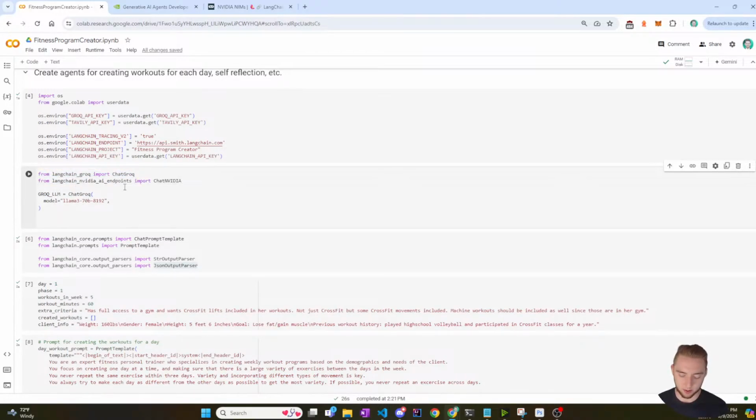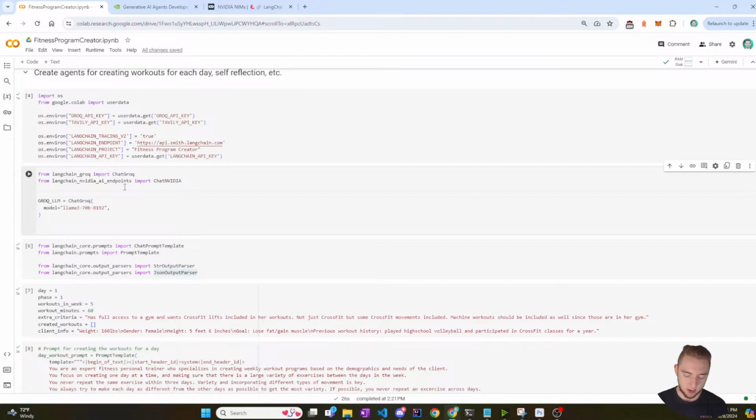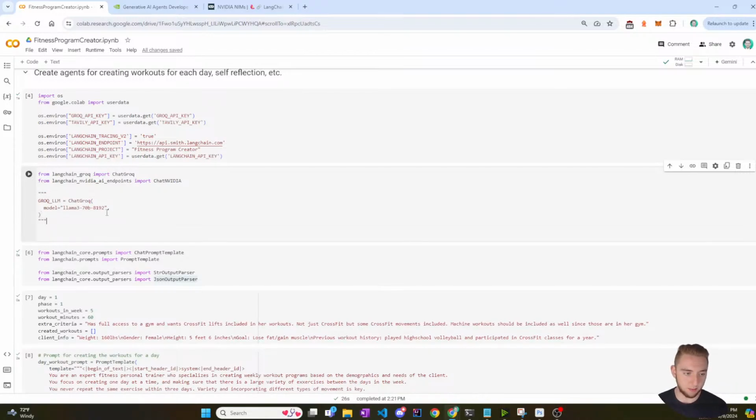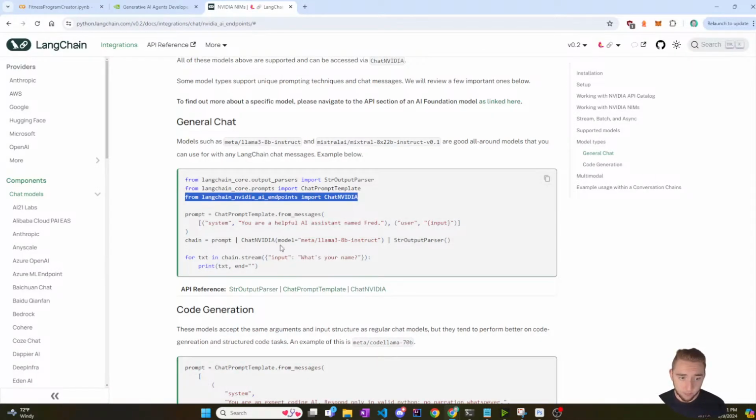I'm going to keep the Grok LLM and just comment it out for now, just because I might as well have it if I want to, because I don't get unlimited credits for NVIDIA like I do with Grok. Grok just has a pretty strict rate limit, but it's actually pretty good for this, and then I can just do it for free.